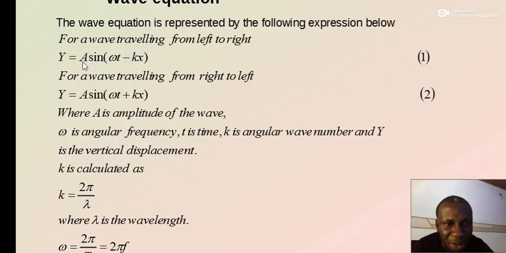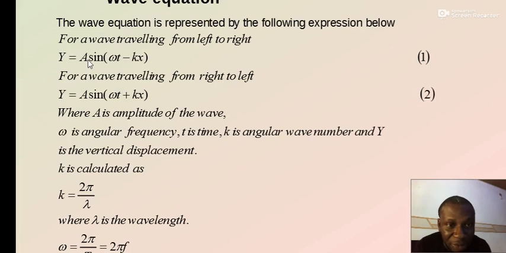Now, the wave equation represents the vertical displacement, which is y. And there we have the A. A is the amplitude that we saw the other time as the maximum vertical displacement. So the displacement at any time, at any point on the waveform is given by A sine, open bracket, omega t minus kx. Omega is not a new word here.